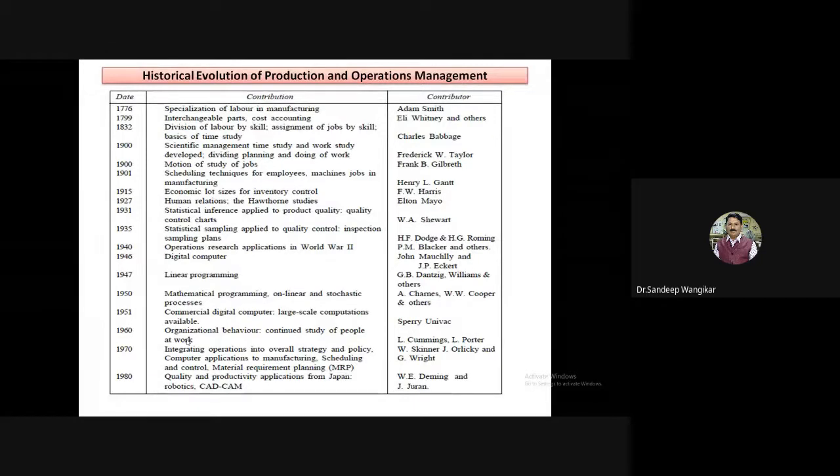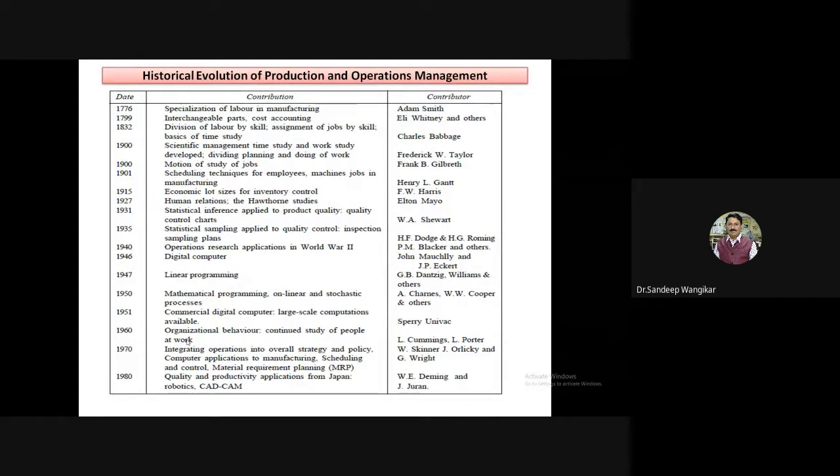Computer application to manufacturing, scheduling, control, and MRP. Here we see CAPP, computer aided process planning. By using the computer, you can go for statistical quality control, SQC. Then material requirement planning, MRP, by using the computer. So it is an integrated process.